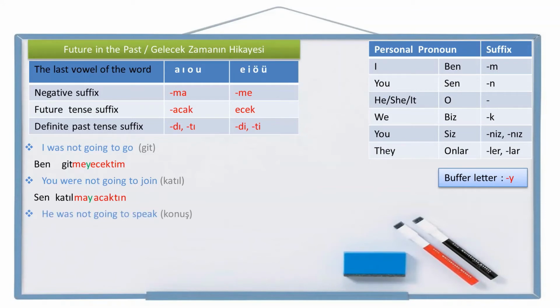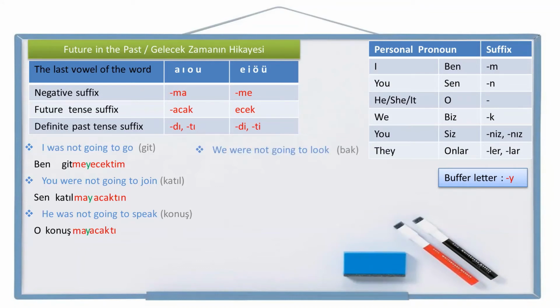Another example, he was not going to speak. Speak is konuş in Turkish. Let's write the personal pronoun he first. O. Speak, konuş. Not speak, konuşma. Not going to speak, konuşmayacak, but I need a buffer letter. Konuşmayacak. Was not going to speak, konuşmayacaktı. Is there any personal pronoun suffix? None. So the sentence is o konuşmayacaktı. He was not going to speak. O konuşmayacaktı.